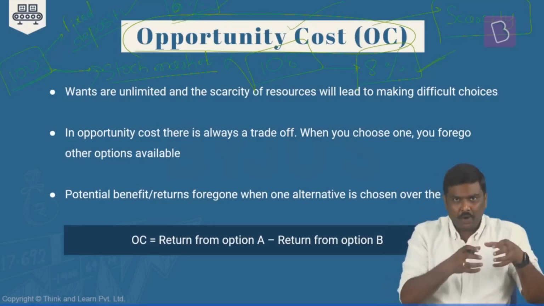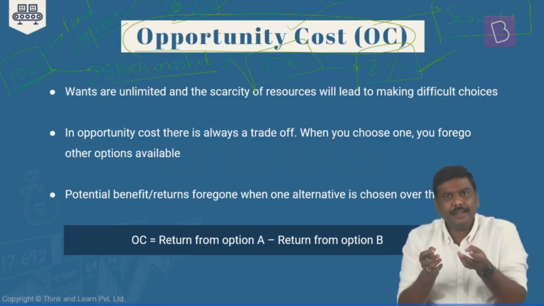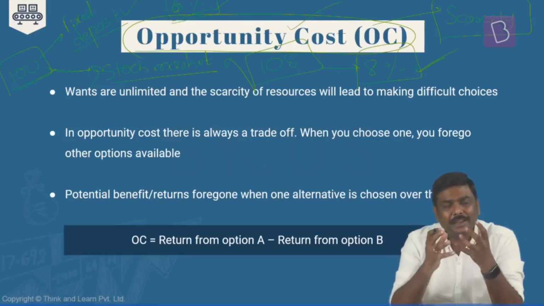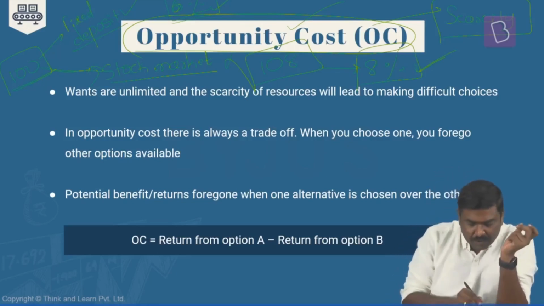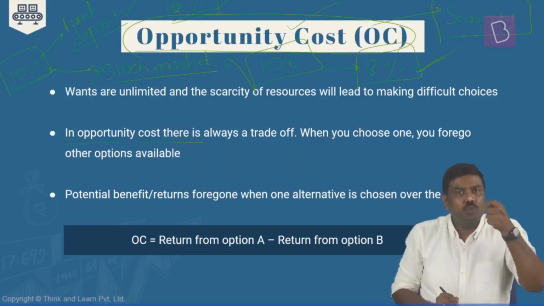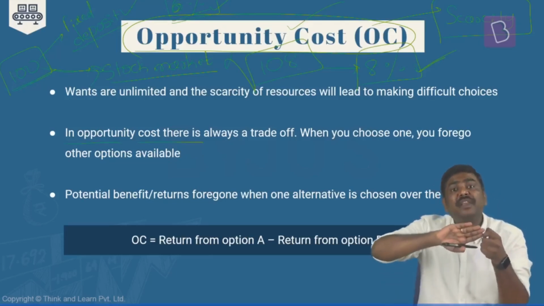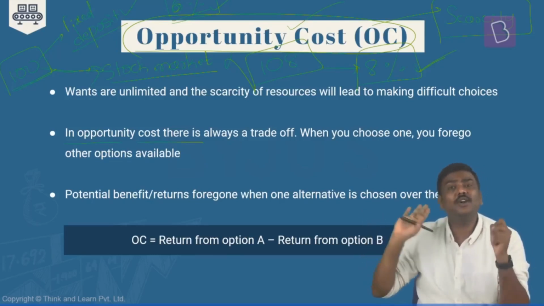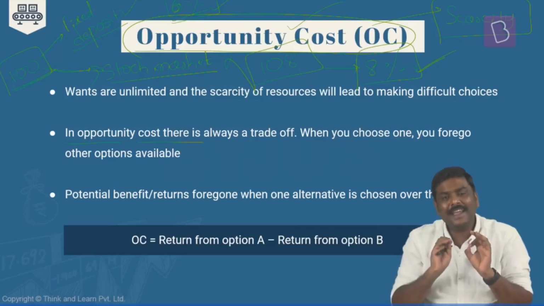So by choosing one option over another option, either you will gain a certain amount or you will be losing a certain amount. Is the logic okay here? What is the opportunity cost? Opportunity cost is basically the concept wherein a person has to choose one option and forgo the benefit that they would have derived by choosing the other option. Is the logic okay? I'll repeat it again.